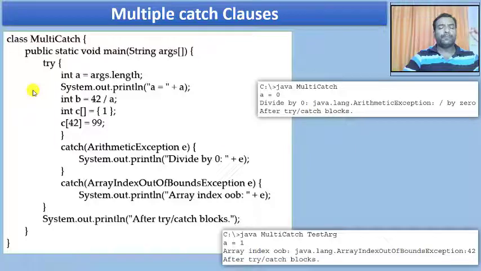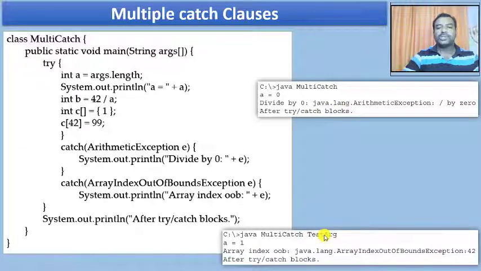This is fine. So now in the other case, what if I pass some parameter like this? While I'm executing the class, I'm going to pass a command line argument as test argument. This is what it was missing over here.